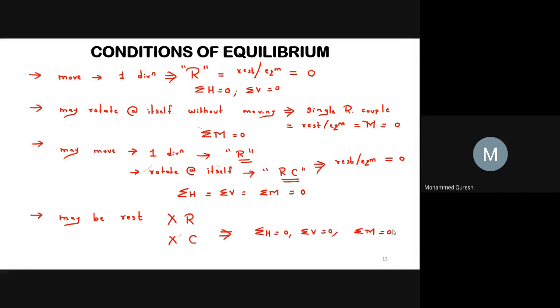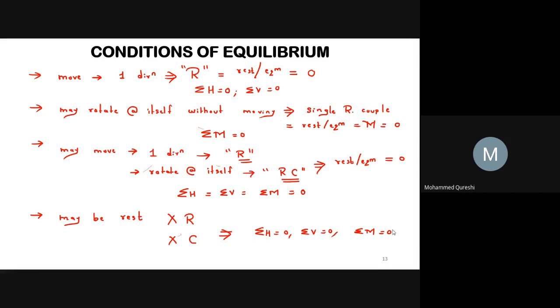What is our first condition? The body may move in any one direction, and if the body is said to be at rest or in equilibrium, then the resultant causing the movement is 0. Hence, we may say that sigma H equals 0 and sigma V equals 0.